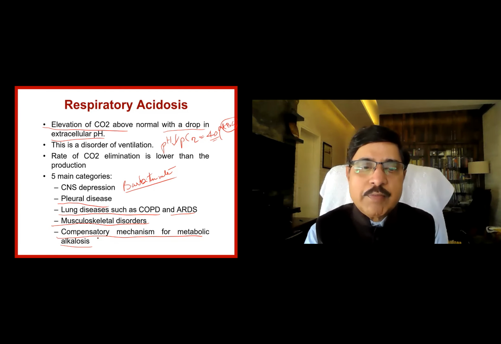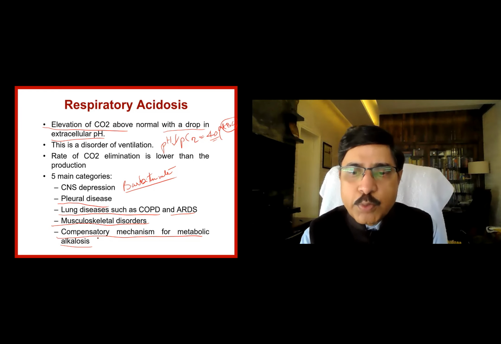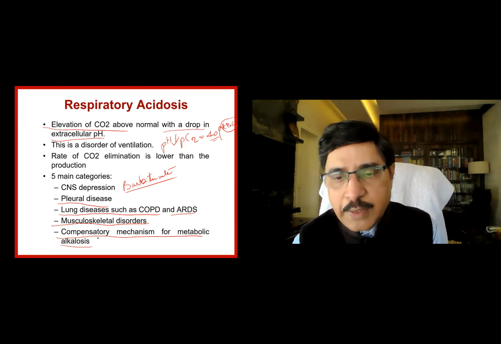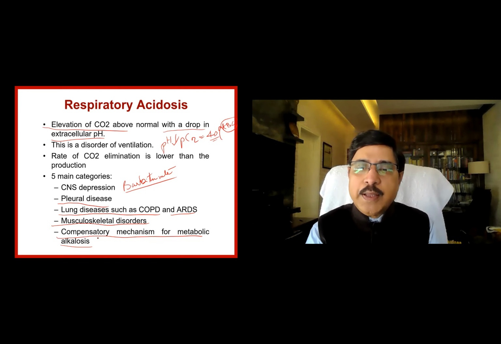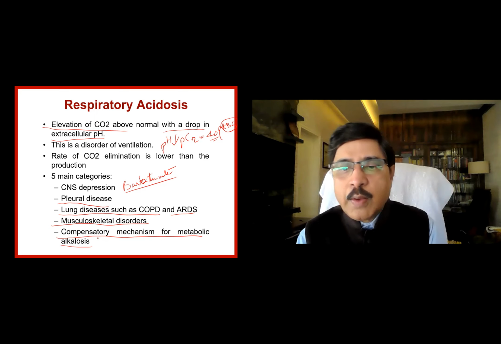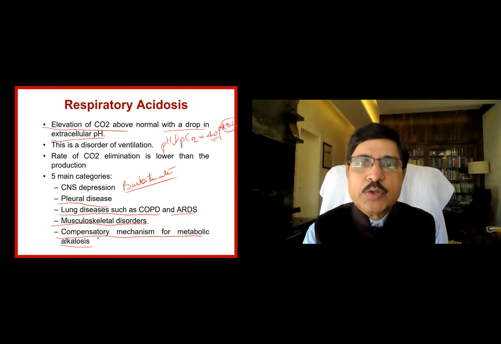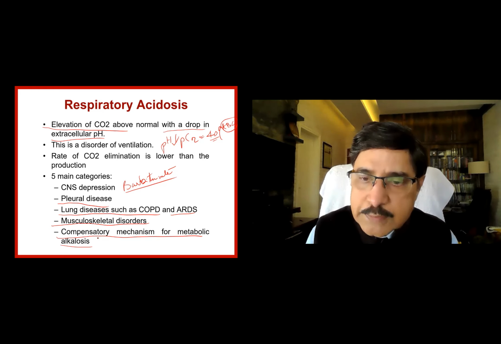And finally, whenever there is metabolic alkalosis, in order to neutralize the alkali bicarbonate, acid is produced in the lung by way of retaining carbon dioxide by depressed respiration. And that retained carbon dioxide becomes carbonic acid, compensating for the alkali, the bicarbonate there. If it overshoots, it can result in respiratory acidosis.